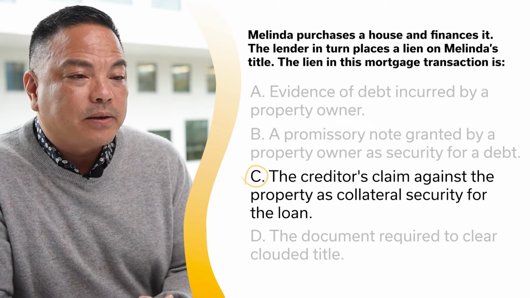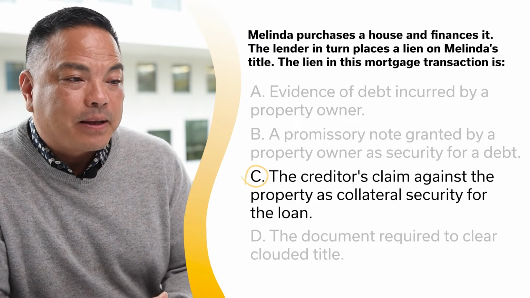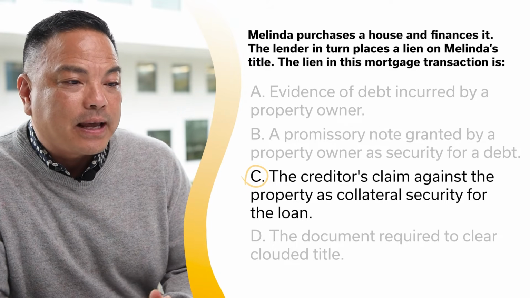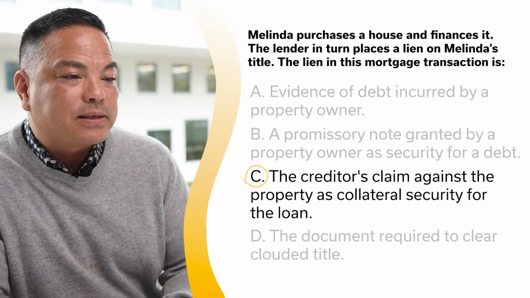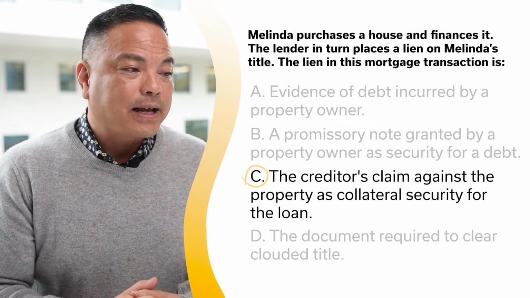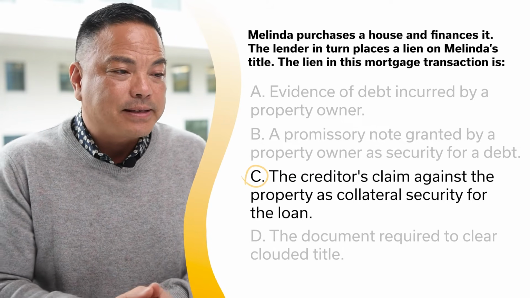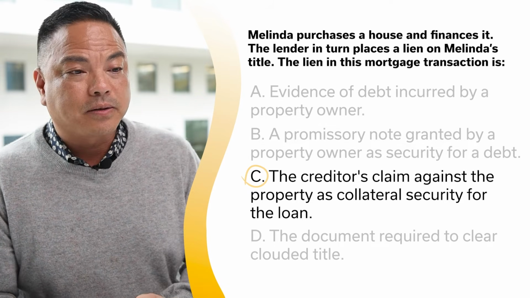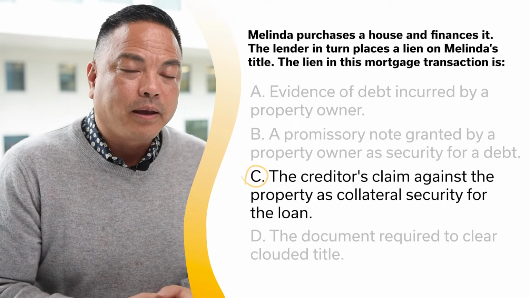The lender funds the loan in exchange for the borrower's promissory note to repay the loan. At the same time, the lender places a lien on the property for $5,000 as security for the debt. If the borrower defaults, the lien allows the lender to force the sale of the house to satisfy the debt. Essentially, what this is saying is that the borrower is putting their property up as collateral for this loan. And in this case, it'd be $5,000. This, in its sense, is what we would call to encumber a piece of property.